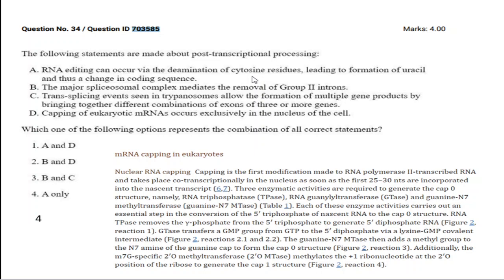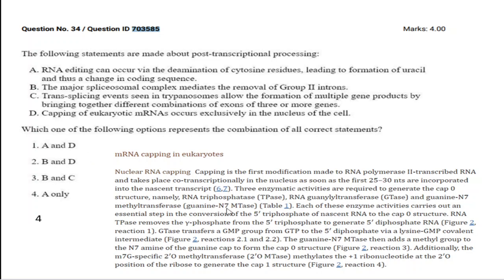Next is 703585, for which they mentioned the following statements about post-transcriptional processing, for which the correct statement is option number 4, that is A statement alone is correct, but according to me option D is also correct. Instead of the fourth option, for me the correct option is option number 1, which includes statement A and statement D, because capping of eukaryotic mRNA occurs exclusively in the nucleus of the cell.